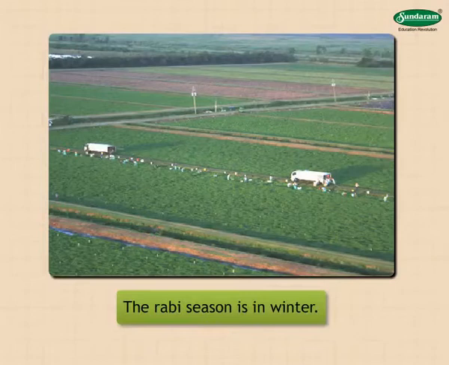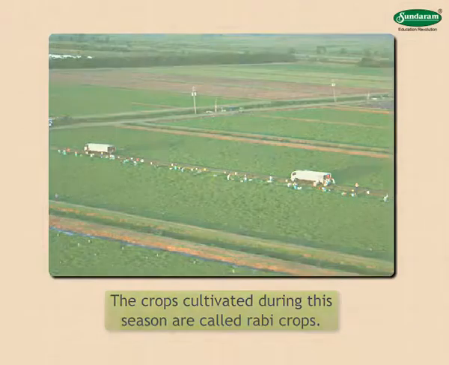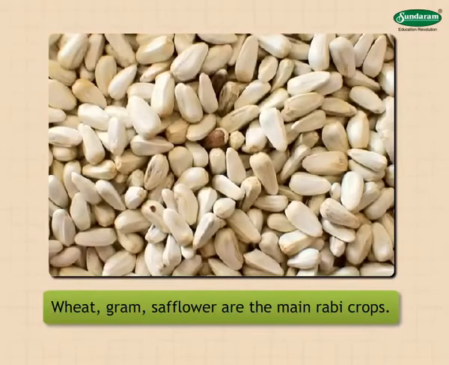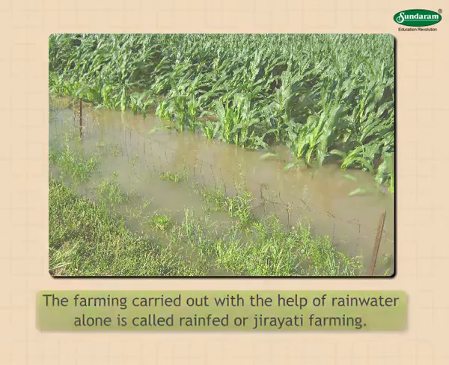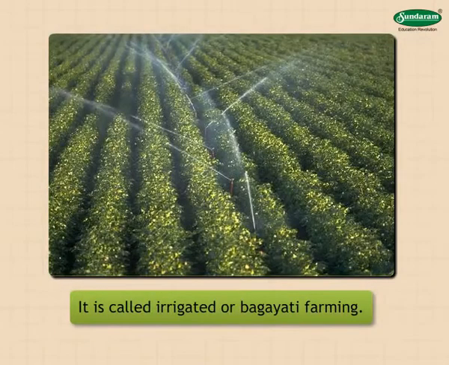The Rabi season is in winter. The crops cultivated during this season are called Rabi crops. Wheat, gram, safflower are the main Rabi crops. The farming carried out with the help of rainwater alone is called rain-fed or jiraiti farming. Sometimes farming is carried out with the help of water supplied through irrigation. It is called irrigated or bagaiti farming.